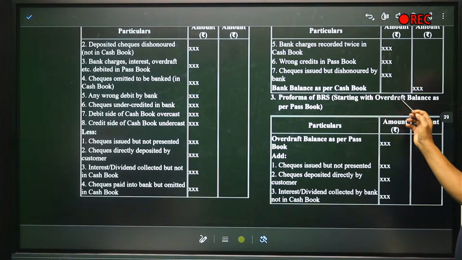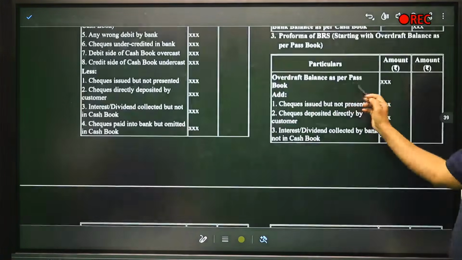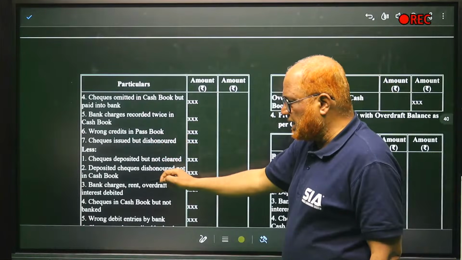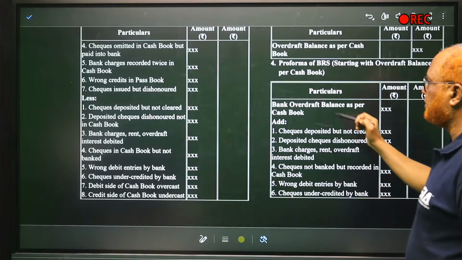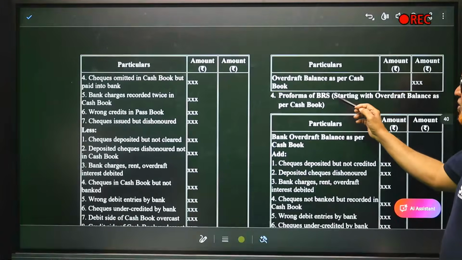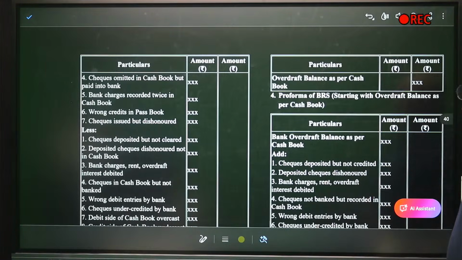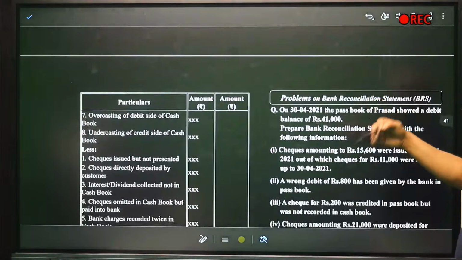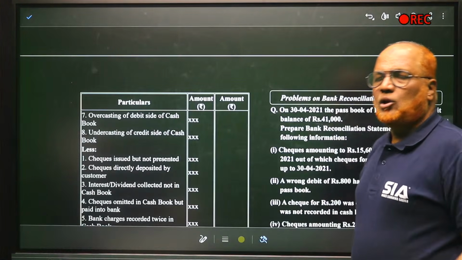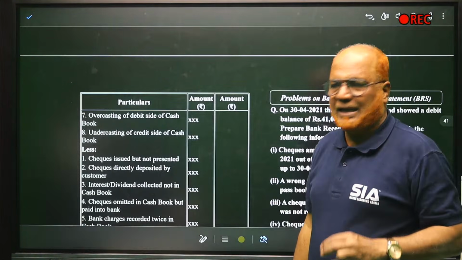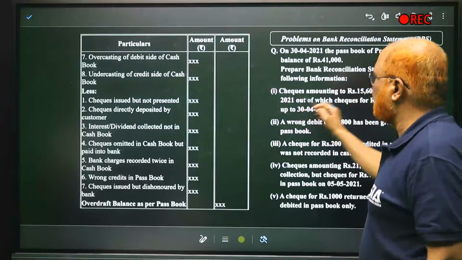Now, pro forma of BRS starting with overdraft balance as per passbook, OD balance. So, overdraft balance as per passbook, then add 1, 2, 3, 4, 5, 6, 7. Then less items 1, 2, 3, 4, 5, 6, 7, 8. Right? Then we get overdraft balance as per cash book. Lastly, pro forma of BRS starting with overdraft balance as per cash book. This is the format. Directly, if you read it out, you cannot understand. Logically, while doing the problem, we have to understand when we have to add, when we have to deduct. So here the format is given.